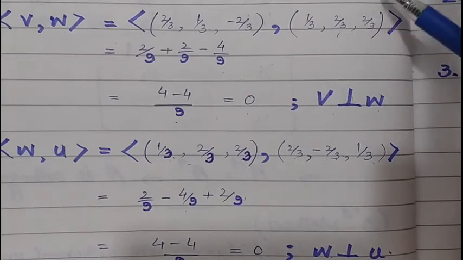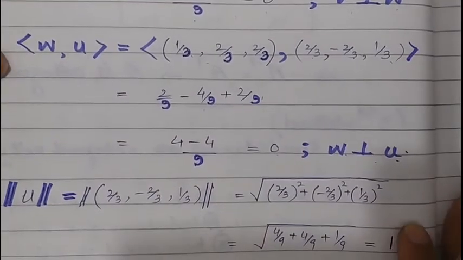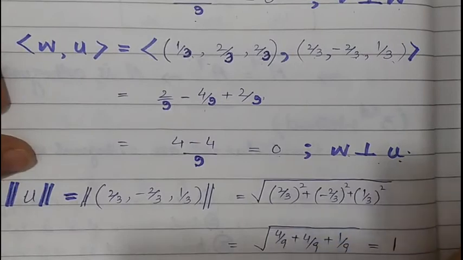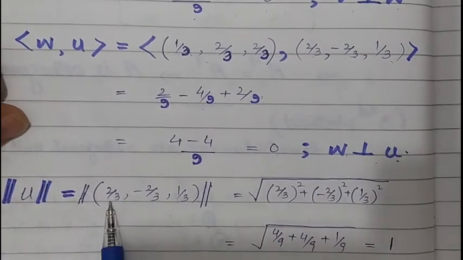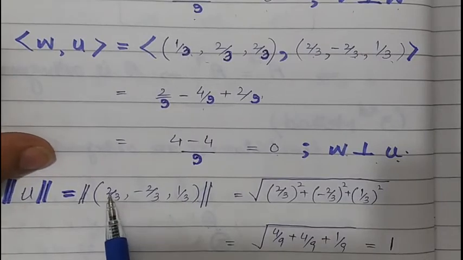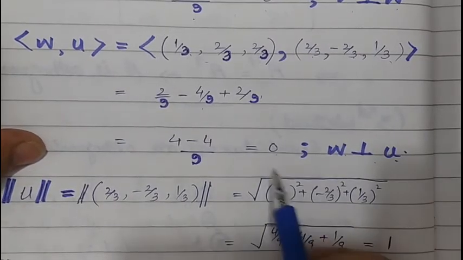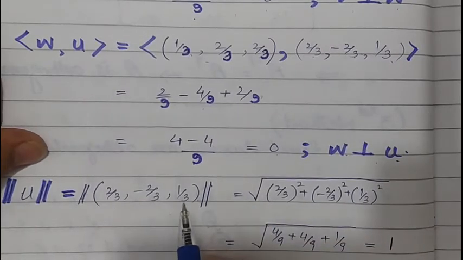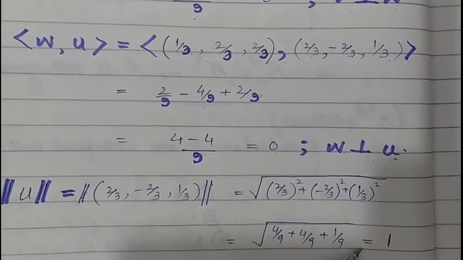Norm means the length of the unit vector, and as we know, the length of a unit vector can be found by using the norm property. So we can write here, as u values are 2 by 3, minus 2 by 3, 1 by 3, their norm will equal the first component squared plus the second component squared plus the third component squared, and its square root will give us the answer 1.